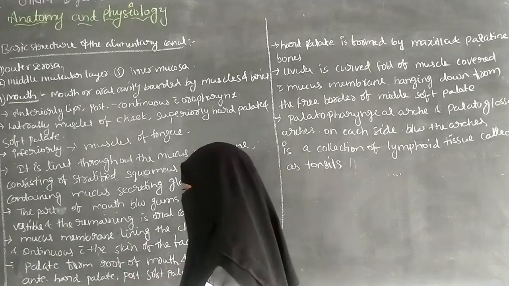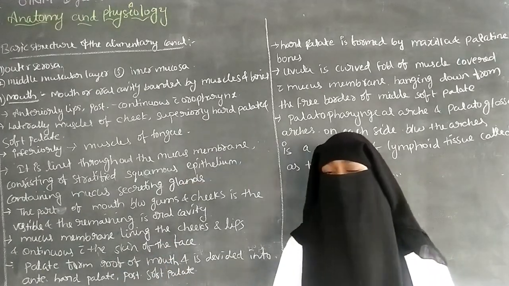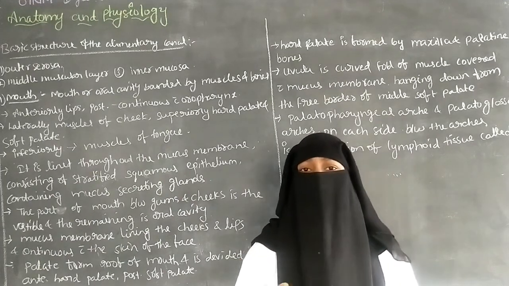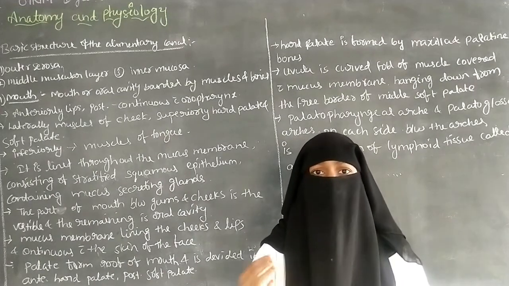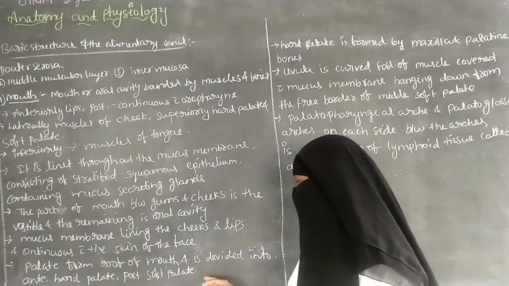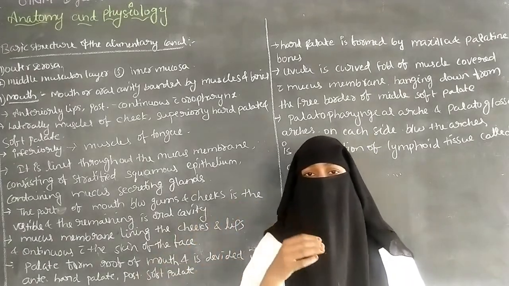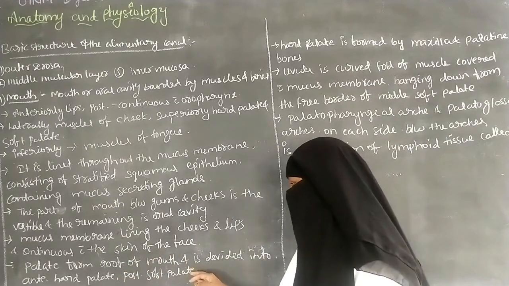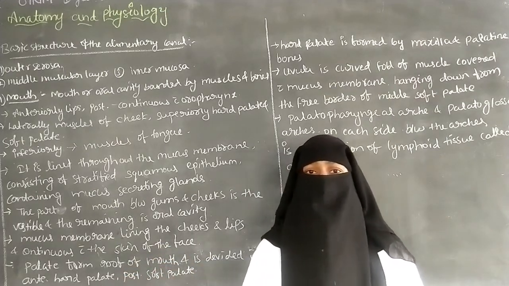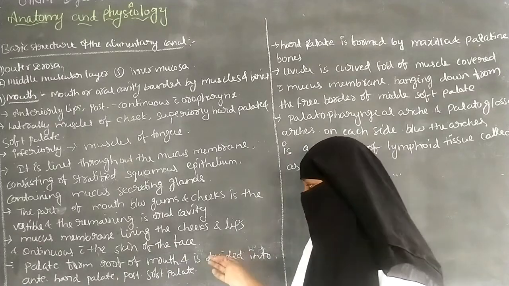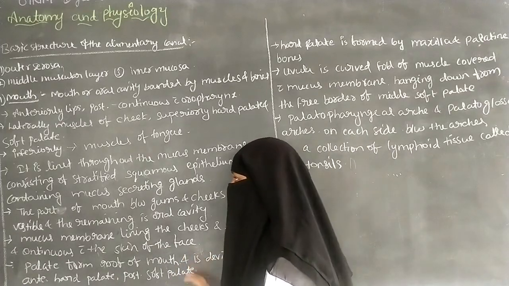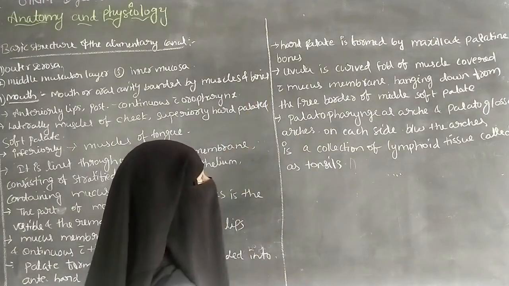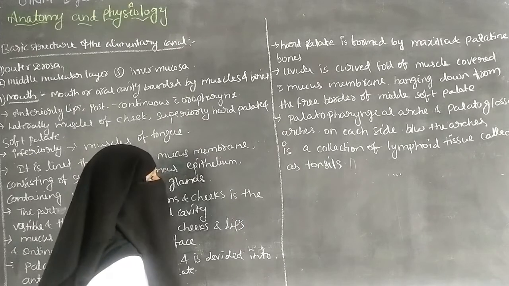So that is the palate. The palate includes the anterior hard palate and the posterior soft palate. The anterior hard palate forms the roof of the mouth. The posterior soft palate is situated at the back of the hard palate. The soft palate helps in chewing and swallowing, and it also helps in speaking. And the next one is the hard palate, which is formed by the maxilla and palatine bones.